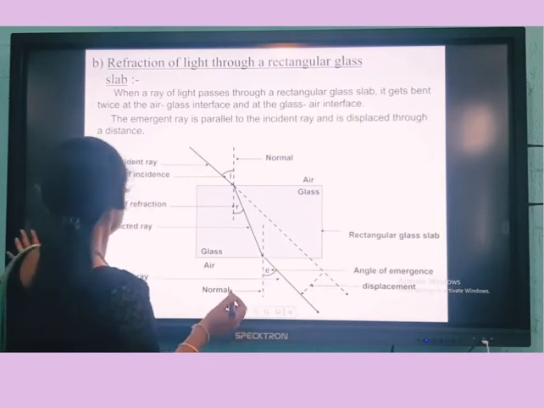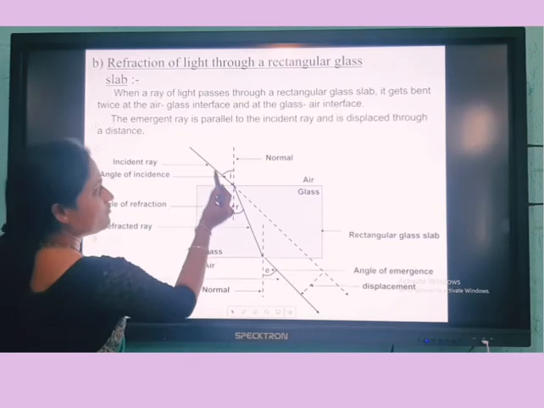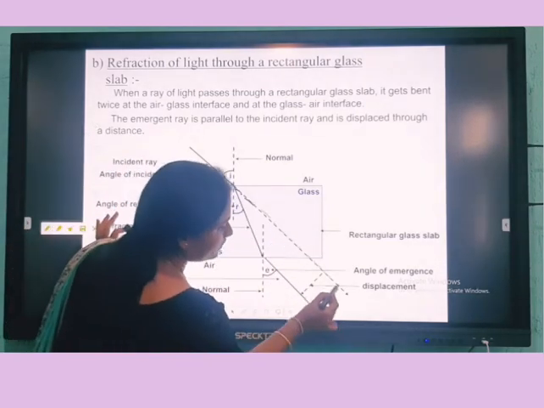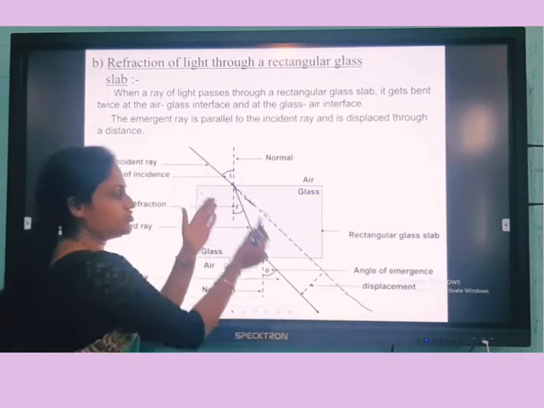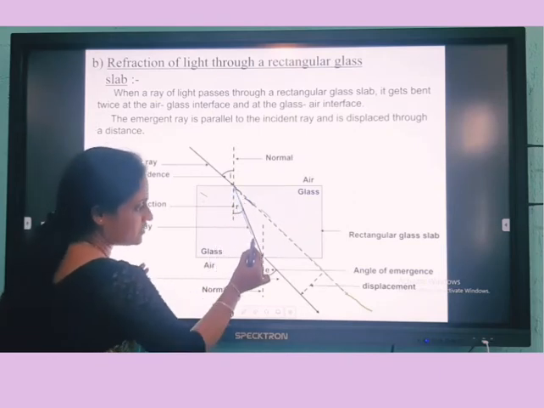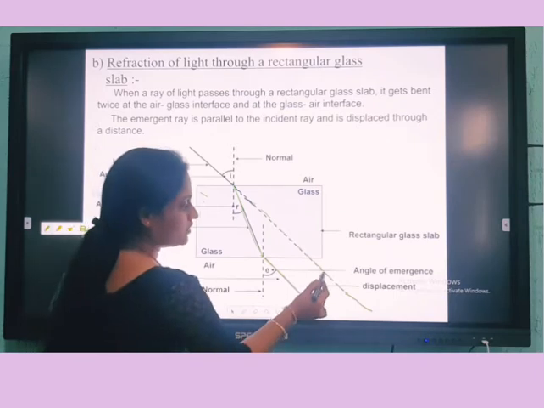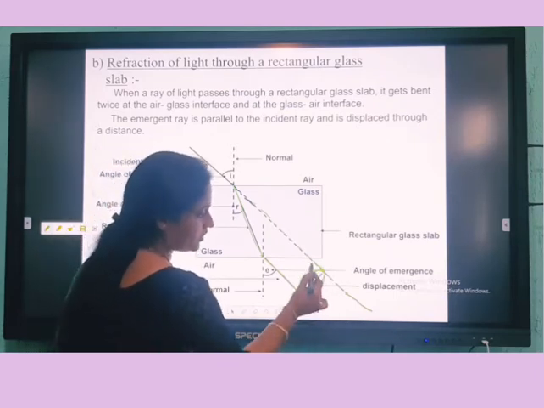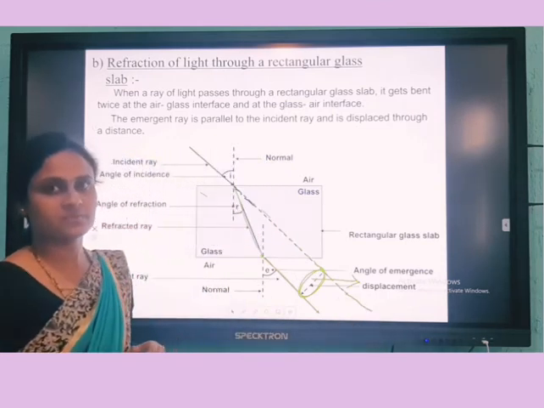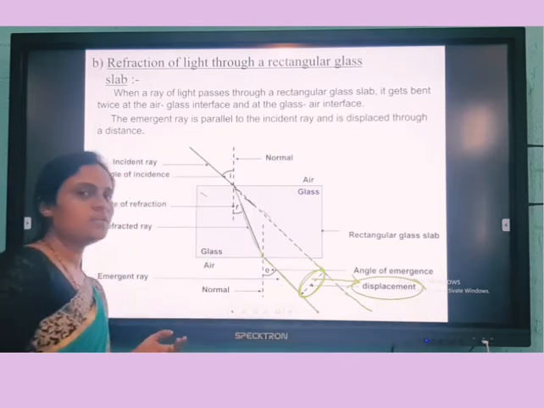See, now you can observe this. This is a ray of light. When you extend it, actually the light should pass in this direction. But in refraction it doesn't pass. See, it bends first like this and again it bends like this. Right? So you can see this much distance. This distance we are going to call displacement, or lateral displacement.